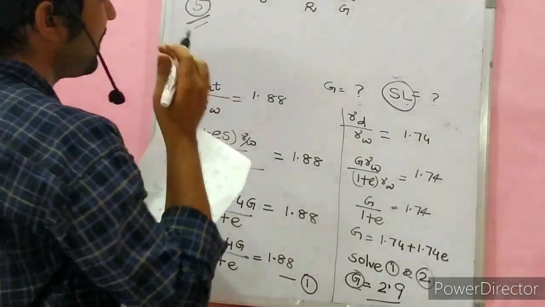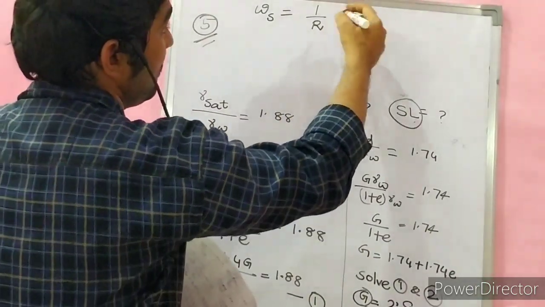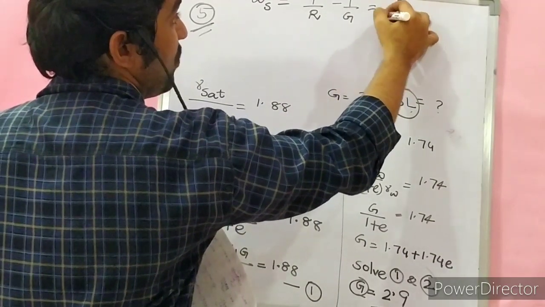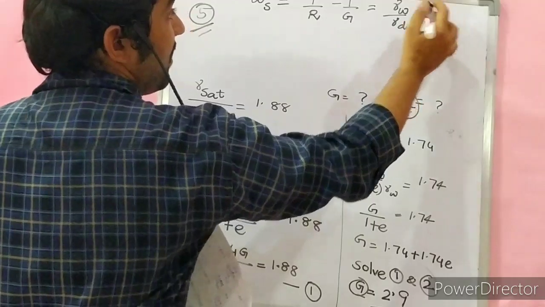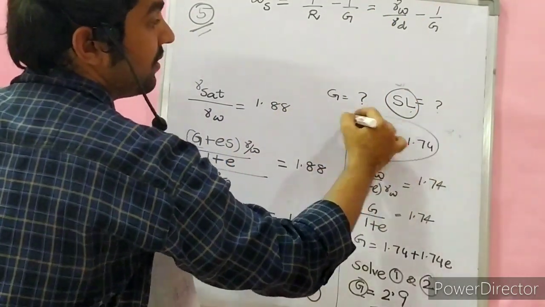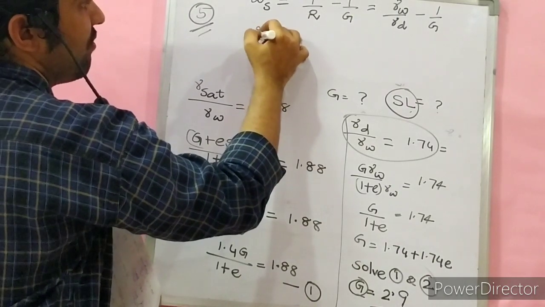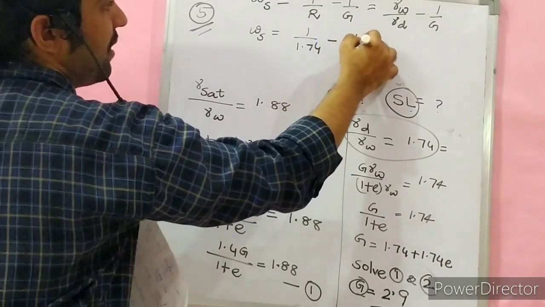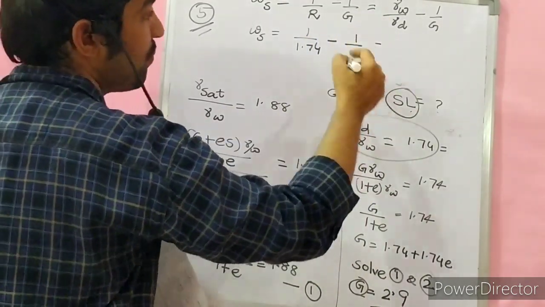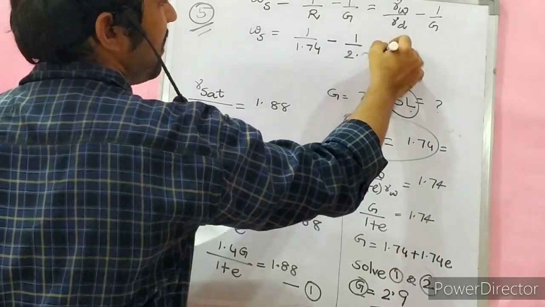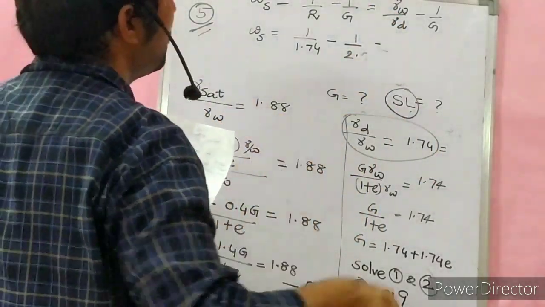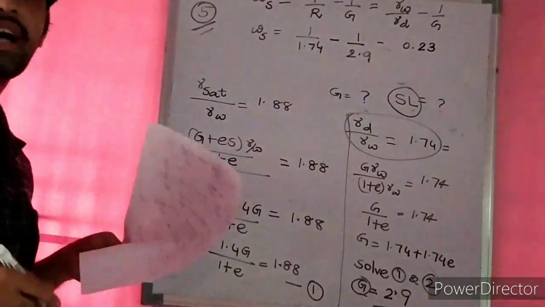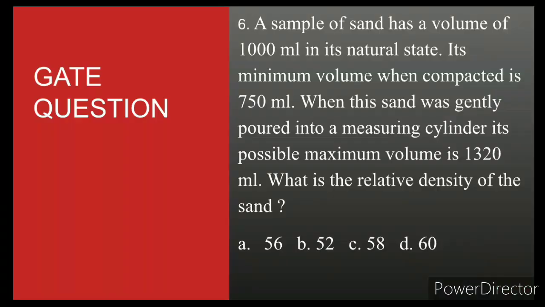It is expressed as a percentage, but here there is no need of percentage. What is R? Gamma D to gamma W. So 1 by 1.74 minus 1 by G. G is how much? 2.9. Upon solving, you get the answer as 0.23. This is the answer for the question.